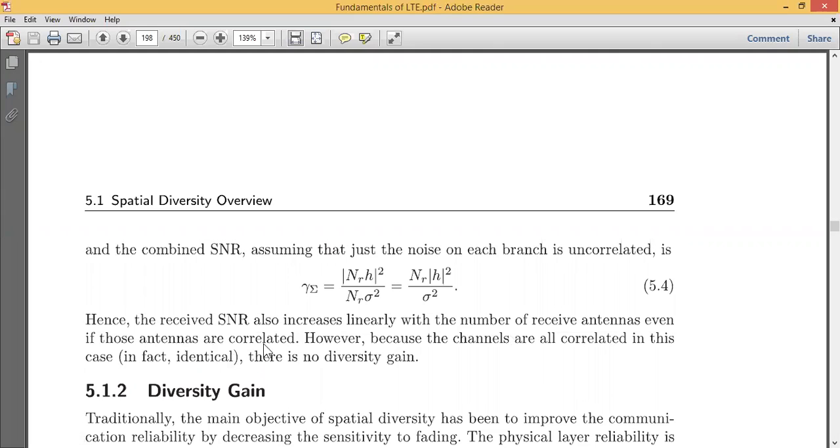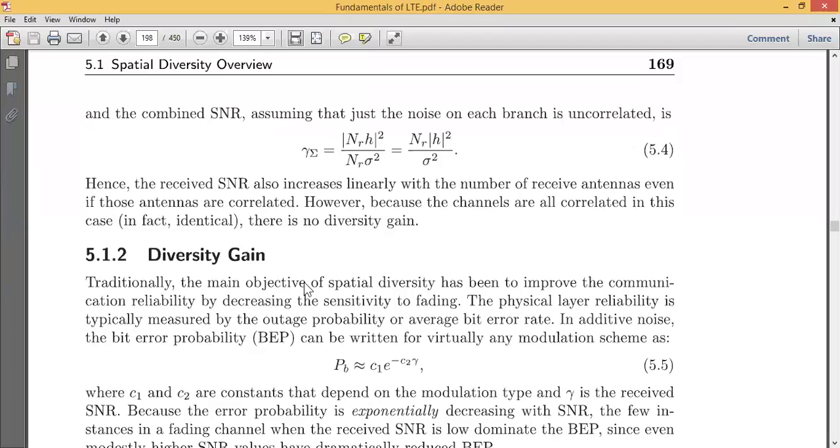Even if those antennas are correlated, we do not focus on whether they are correlated or not, because in the end we have identical parameters, identical at both the transmitter and the receiver, if you are trying to have a match between the signals transmitted and received. If you apply the concept of diversity and the concept of array gain, then we properly have linearity. That is, the SNR increases linearly; we are not saying it is non-linear. In this way we go for finding the array gain.